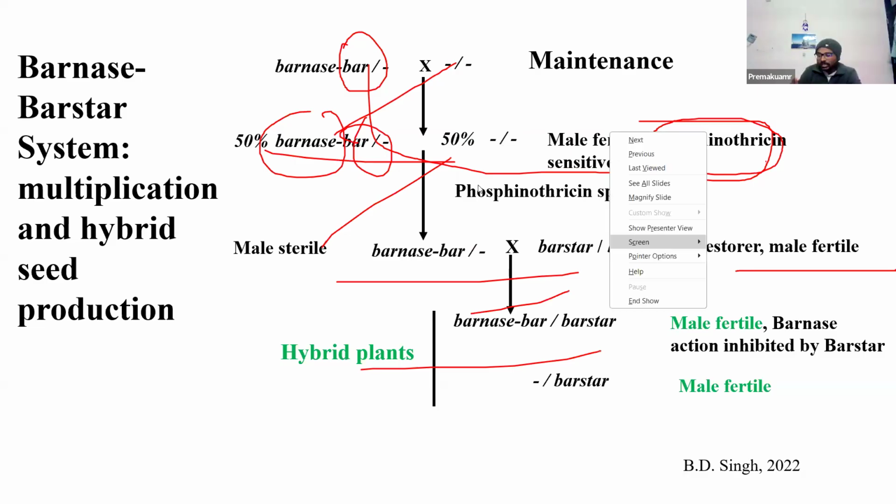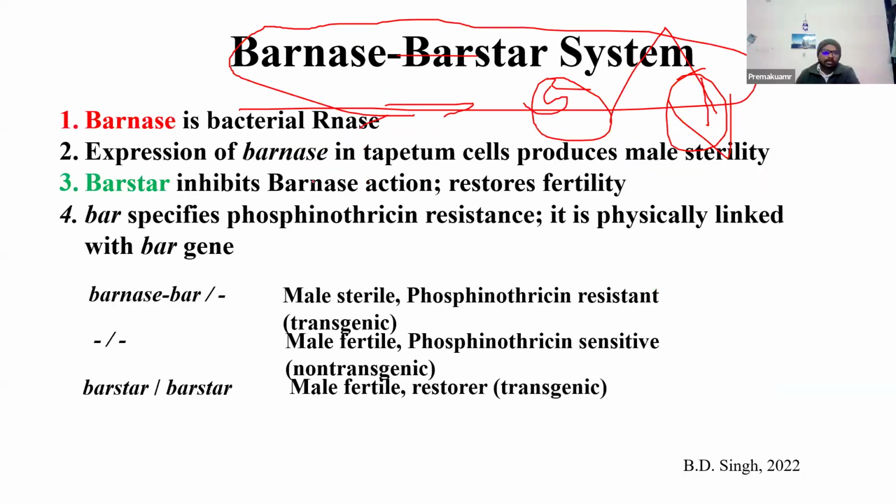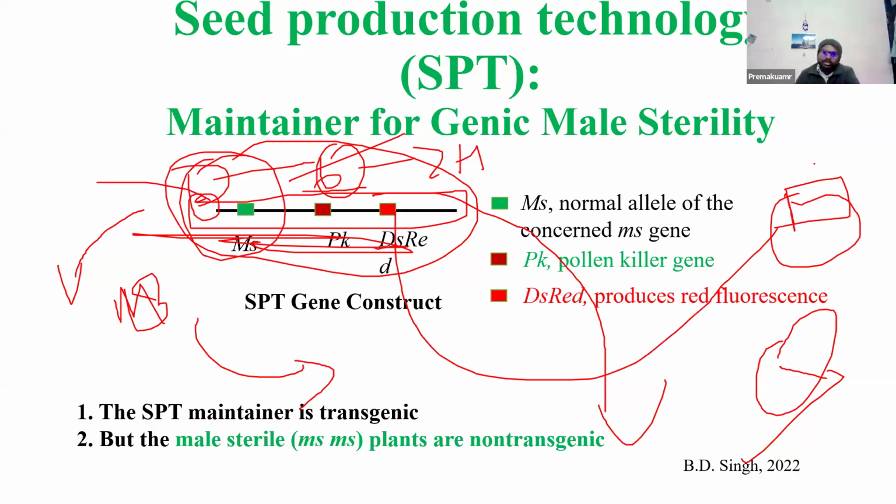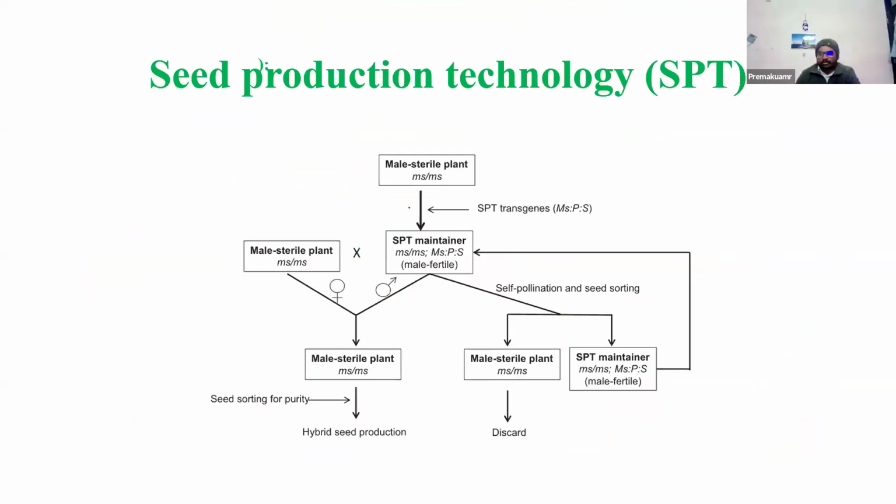They are actually gene constructs. Genes isolated from the bacteria are made into a construct. This construct is introduced into the plant DNA by recombinant DNA technology. Then they are cloned and regenerated. The transgenic plants are used for hybrid seed production. Understood?